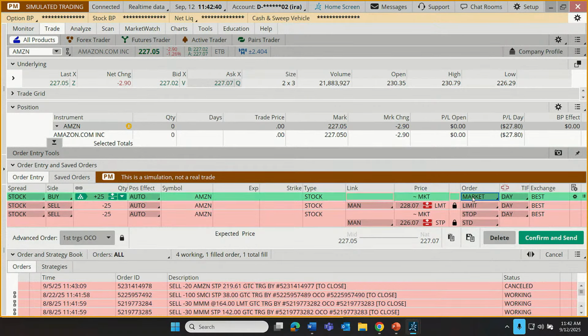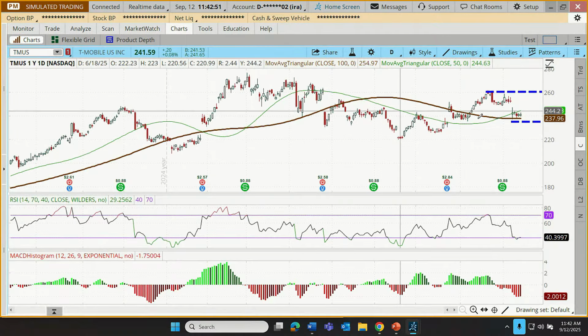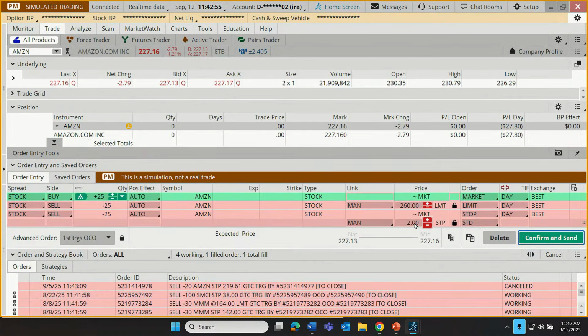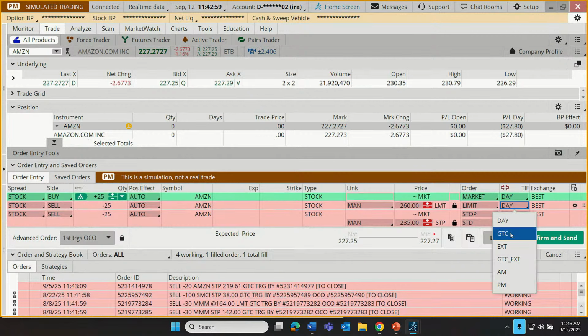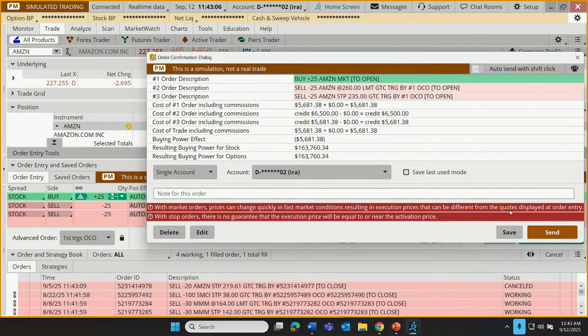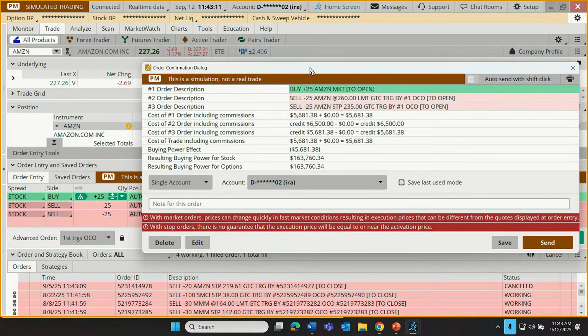I'm going to put this order in as a market order with a plan to take profits. Our limit will be up there at 260. Our stop will be down there at, what did we say? 235? We want to make sure both of those sell orders are good till canceled. All right, so let's place that trade. Let's click confirm and send. Buying 25 shares. Just check that.